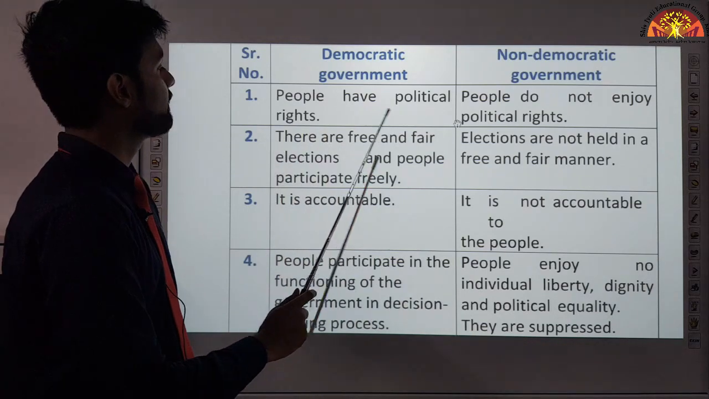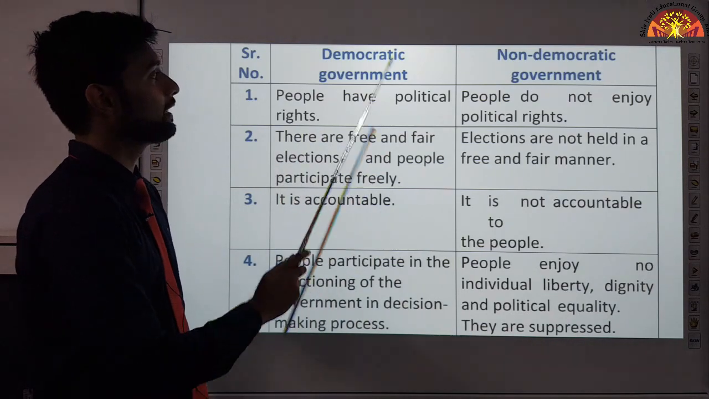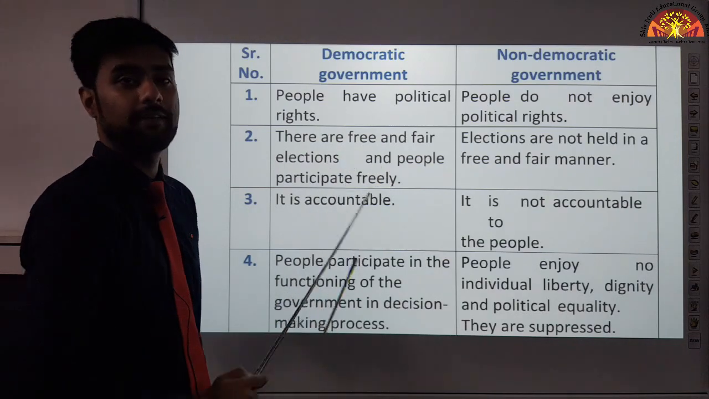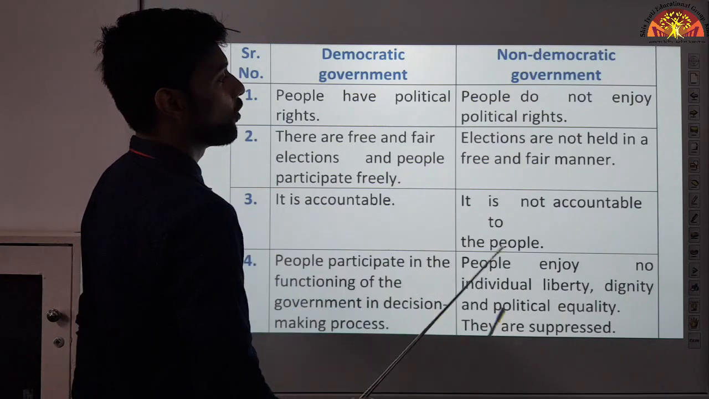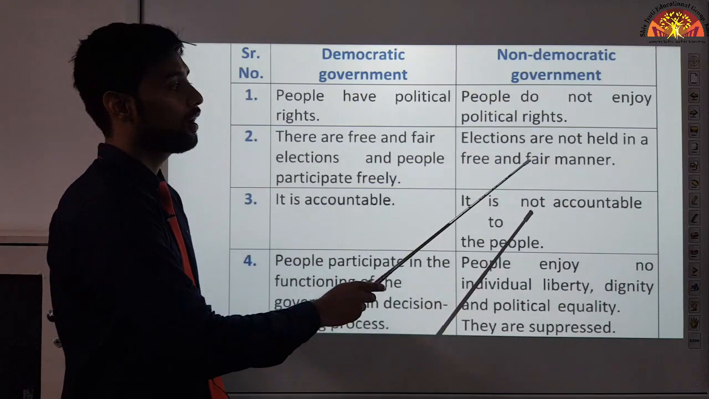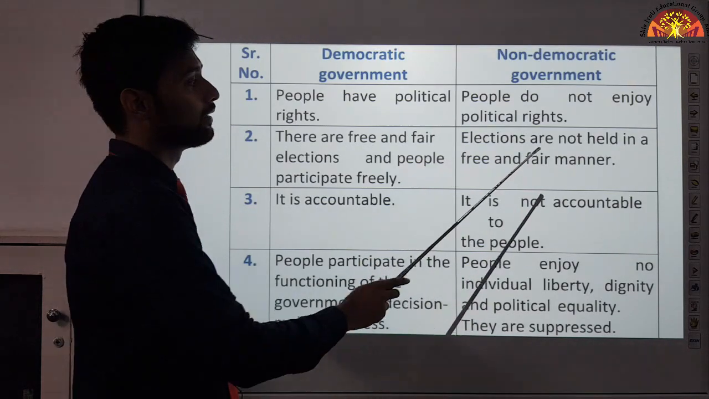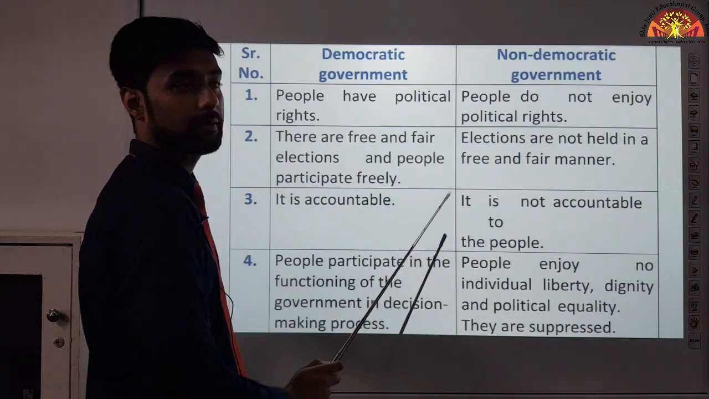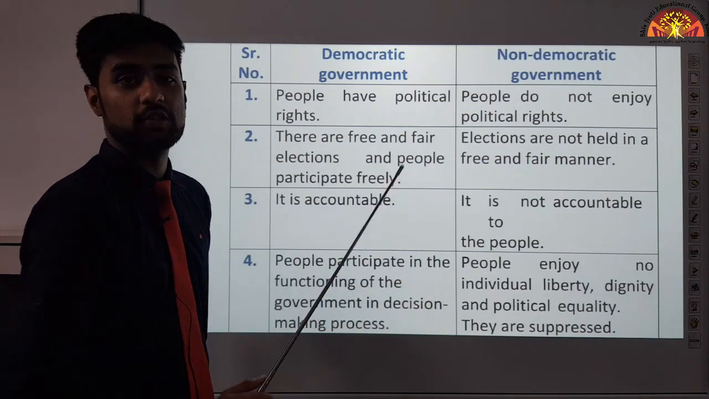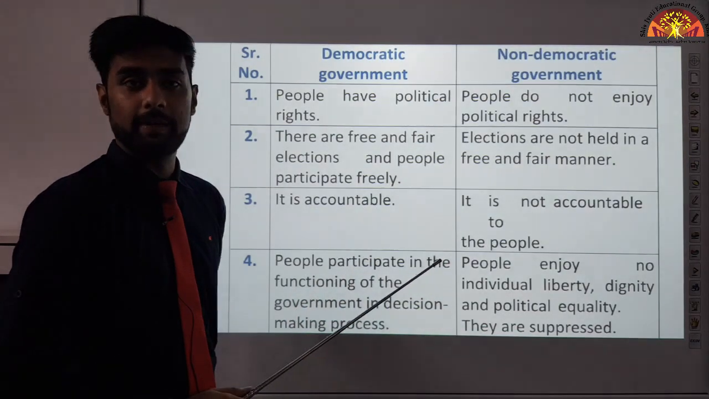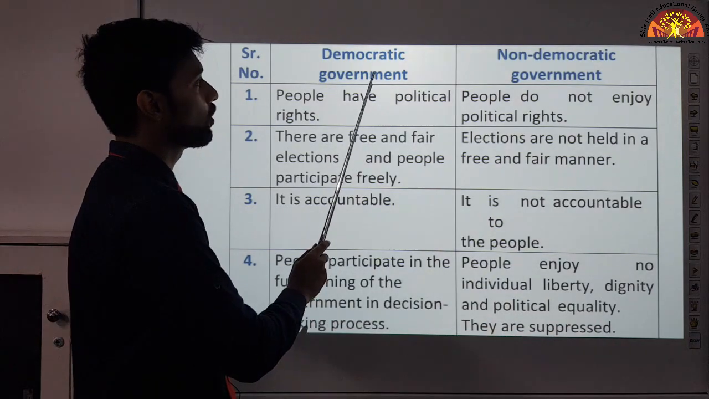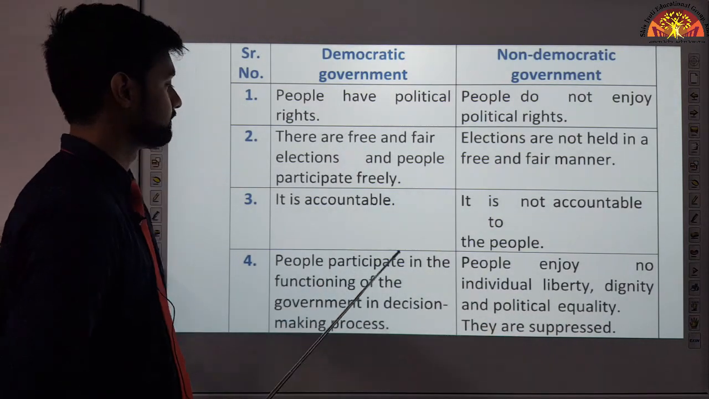There are free and fair elections and people participate freely. In a democratic form of government, the elections are free and fair and people participate freely in them. But in a non-democratic government, elections are not held in a free and fair manner. As we saw, PRI was a party, right? Their elections are not held in a free and fair manner. So we call it a non-democratic government. But if you take the example of India, in India, anyone can compete in elections, any political party can come and win the elections, right? That is why we call our country a democratic government.